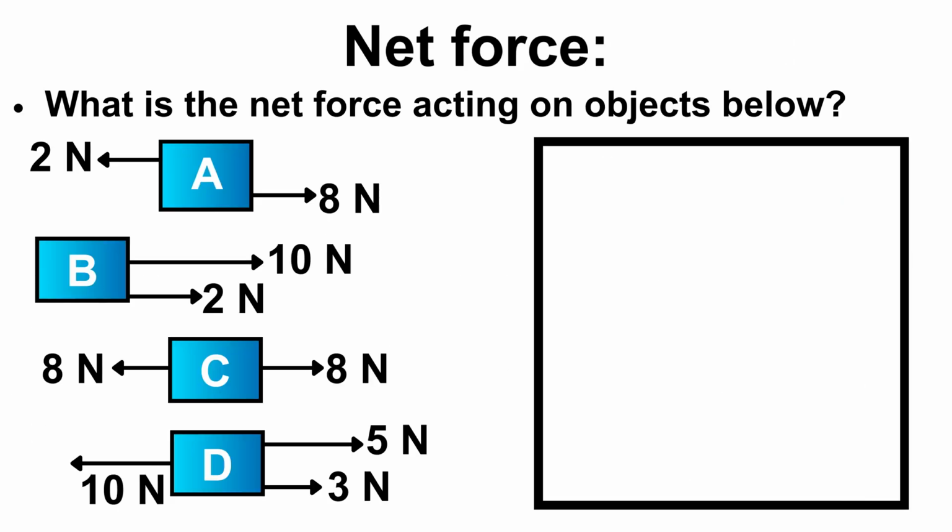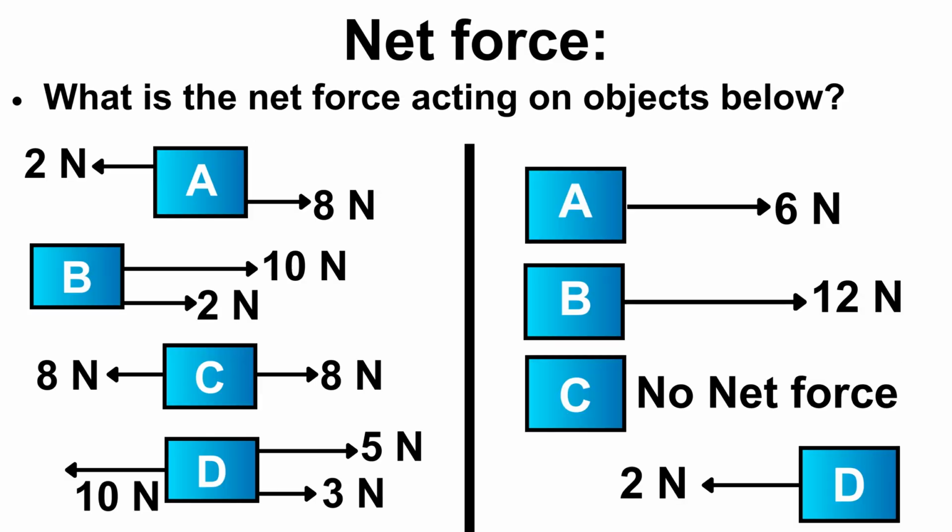Here we have: what is the net force acting on the object below? There is a block A which is applying 2 Newton and 8 Newton in the opposite direction. Then B, we have 10 Newton and 2 Newton. And on the C, we can say 8 Newton is applying on the left side and 8 Newton is applying on the right side. One more block is D. 10 Newton is applying on the left side and 5 and 3 Newton are applying on the right side. Now see the result. What is the net force acting on the object below?